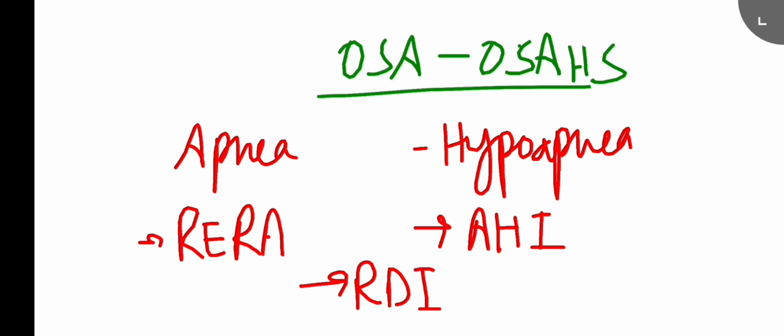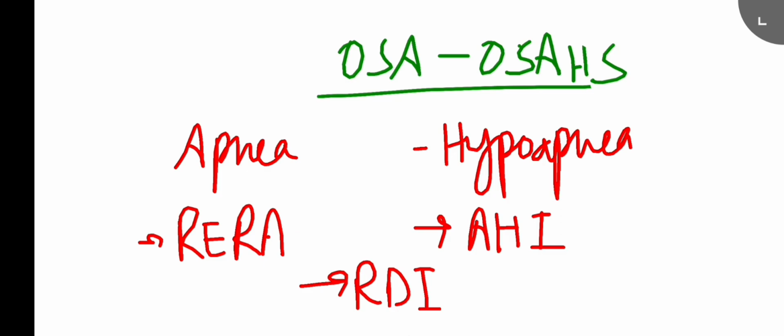We're going to talk about today the OSA, that is obstructive sleep apnea. That's also obstructive sleep apnea hypopnea syndrome, OSAHS. So first of all, the patient in OSA or OSAHS experiences apnea and hypopnea because of the upper airway narrowing, and it is associated with daytime excessive sleepiness. So first of all, we're going to talk about the definitions because these terms need to be understood.